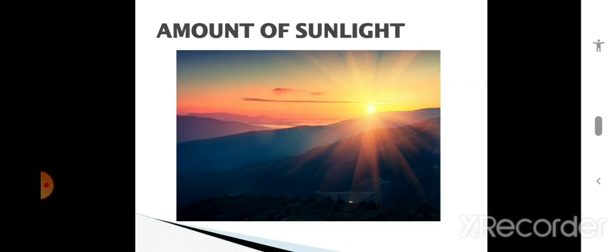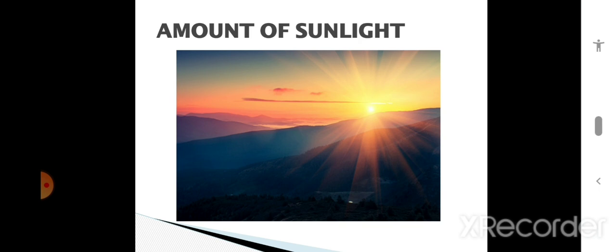Next is amount of sunlight. How is the amount of sunlight affecting the natural vegetation of a particular area? We know that the earth receives sunlight in different ways. In the equatorial region the sunlight is vertical, and in the polar region the sunlight reaches in a horizontal way. So the vegetation that grows in these areas is different based on the sunlight.